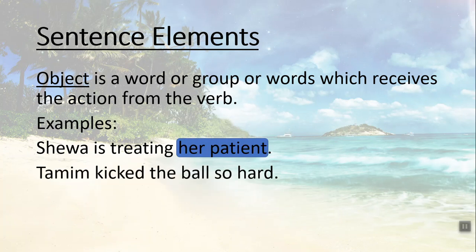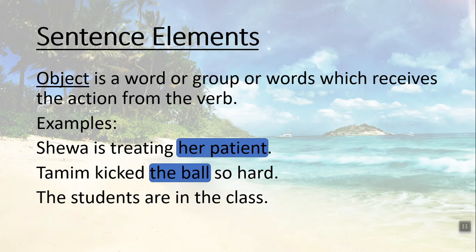Tamim kicked the ball so hard. This is the difficult question. You must predict what is the object in this sentence. Tamim kicked the ball. Is Tamim an object? No. Kicked, is it a type of object? No, it's not. The ball? Yes, you're correct. The ball is a type of object in the sentence. So hard is an adverb and it's not an object.